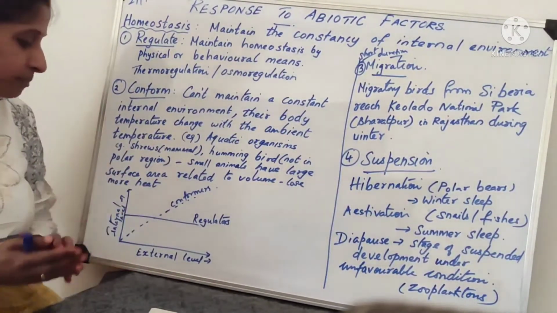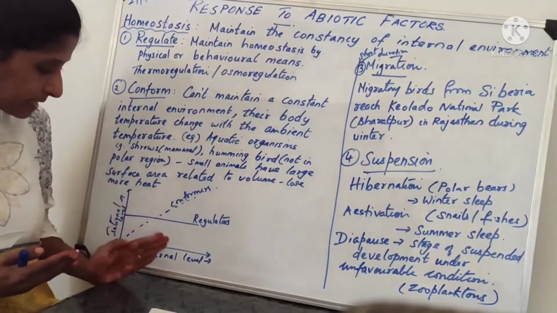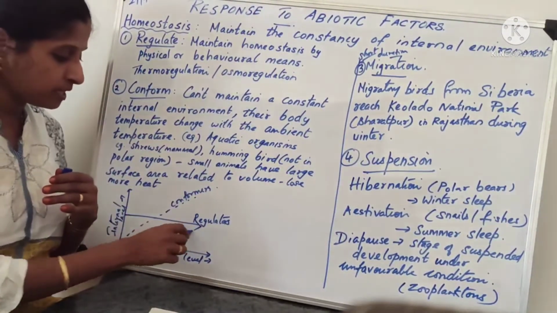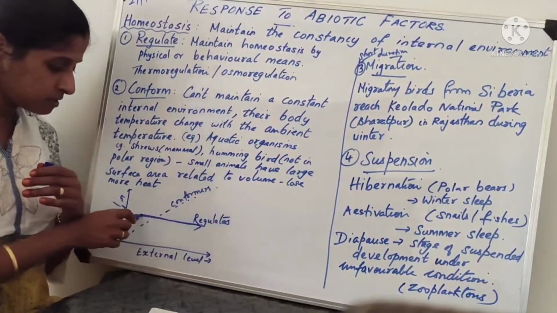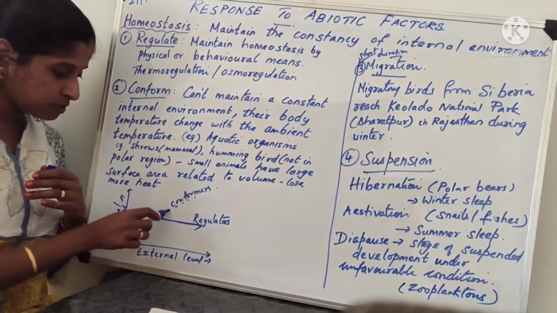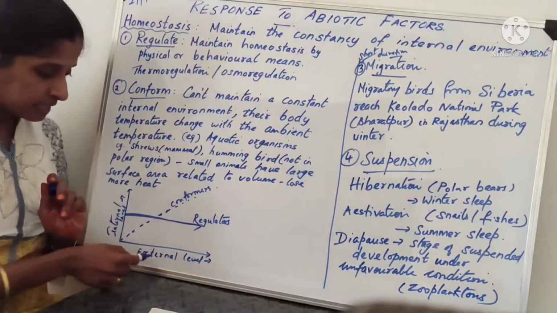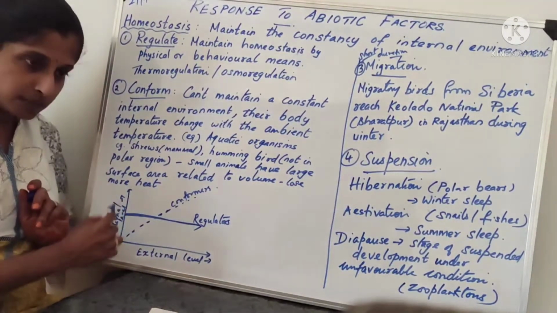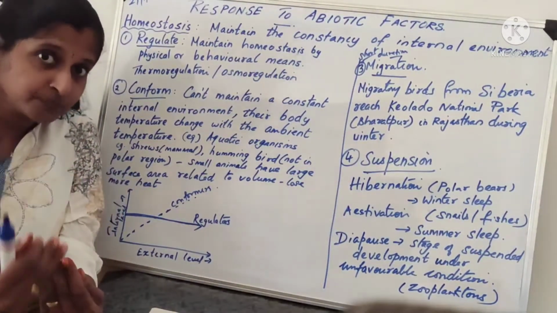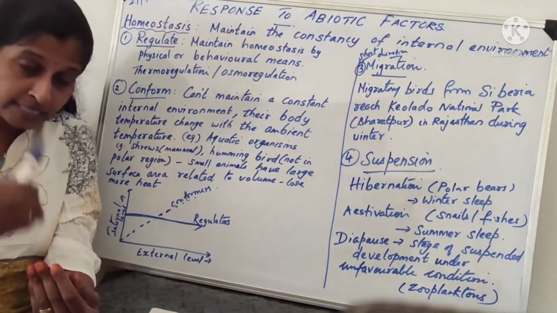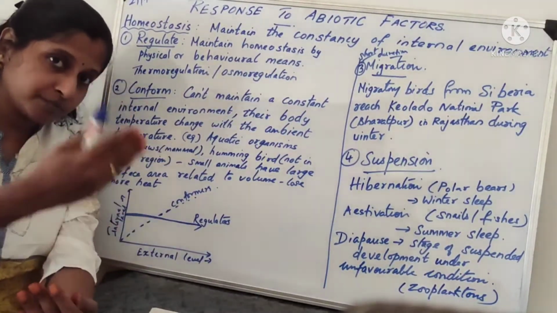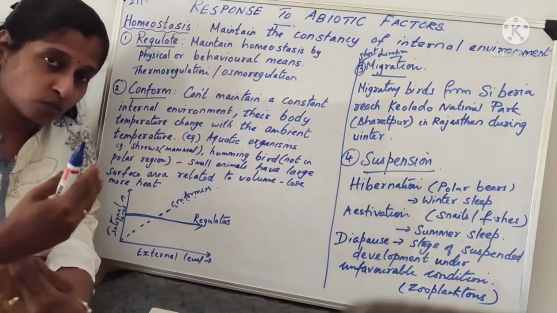Now this is a chart. This is a graph depicting the internal level and external level regarding regulators and conformers. See, this one is the regulator, and this one is the conformer. What is the difference? This is the external level, and this is the internal level. Internal level means your body temperature, how it is changing inside your body. And the external level is how the temperature outside is increasing or decreasing.